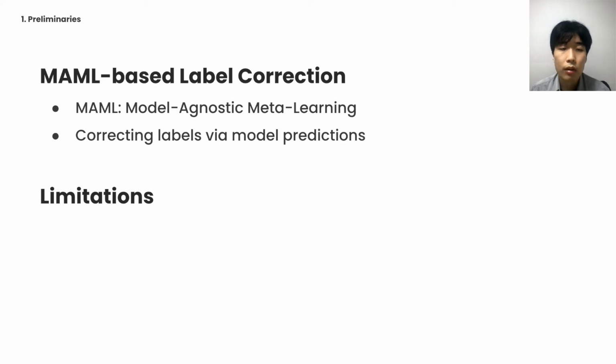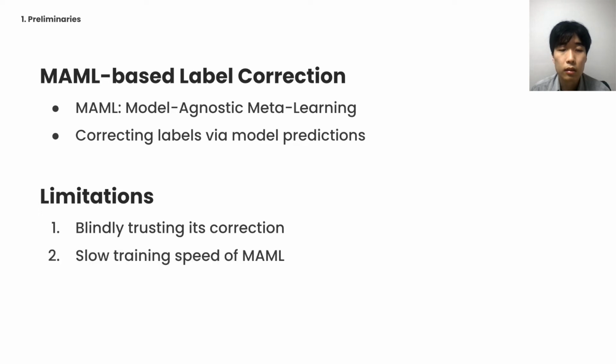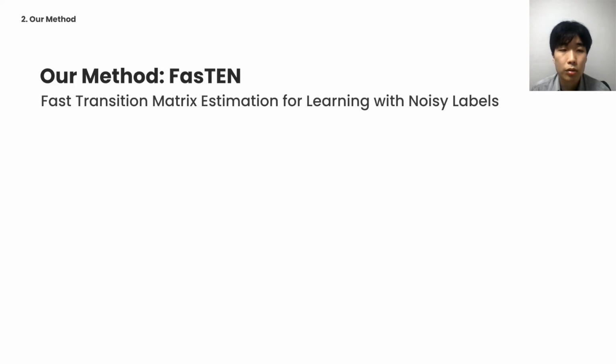However, there are two limitations. First, after correcting the labels, the model blindly trusts its correction. Hence, wrongly corrected labels will be kept throughout the training, causing the model to sustain its mistakes. Also, MAML is inherently slow in training because it requires virtual updates with inner optimization loops.